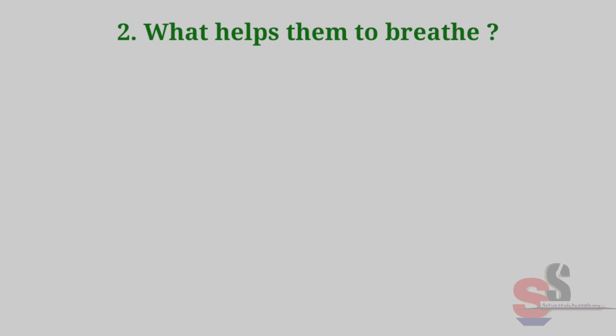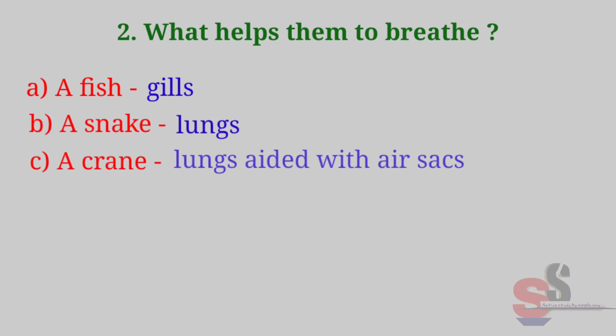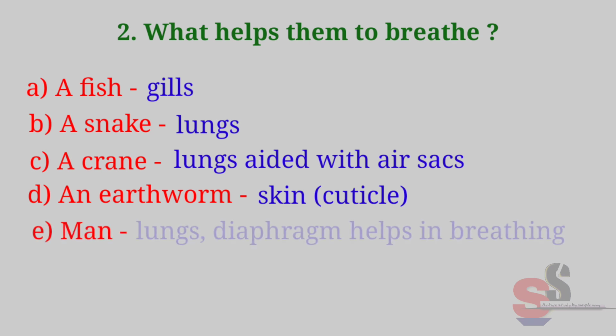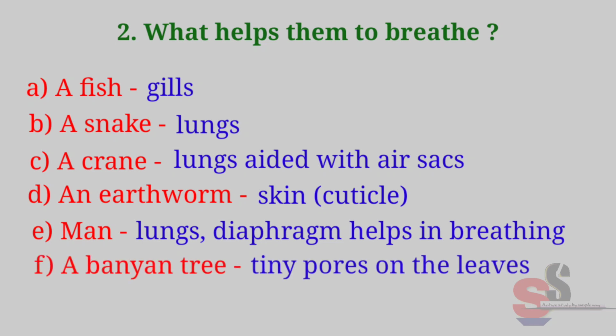Question second. What helps them to breathe? A. A fish, gills. B. A snake, lungs. C. A crane, lungs added with air sacs. D. An earthworm, skin, cuticle. E. Man, lungs. Diaphragm helps in breathing. F. A banyan tree, tiny pores on the leaves. G. A caterpillar, spiracles.